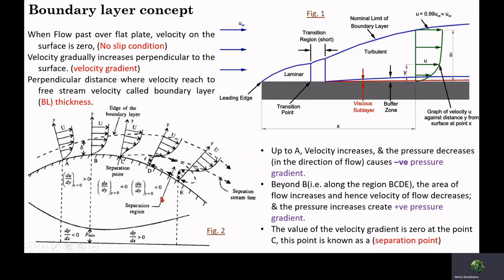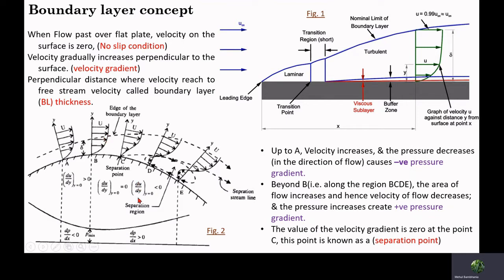Now instead of a flat surface, let's consider a curvilinear surface in which the flow passes in the downstream direction. Let's consider a few points A, B, C, D shown in the figure. Up to point A, the pressure is continuously decreasing along the fluid flow. After point A, due to curvature and the increase in area, the velocity starts to decrease after point B. Now after point B, we observe a positive pressure gradient along the length.